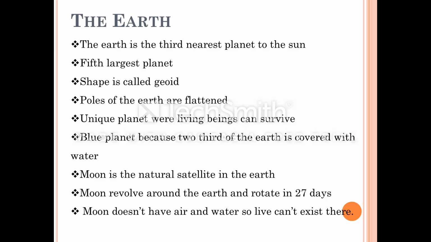The moon is 3,84,400 kilometers away from the Earth. The moon moves around the Earth in about 27 days. The moon does not have air, water, etc. So, life cannot exist there.